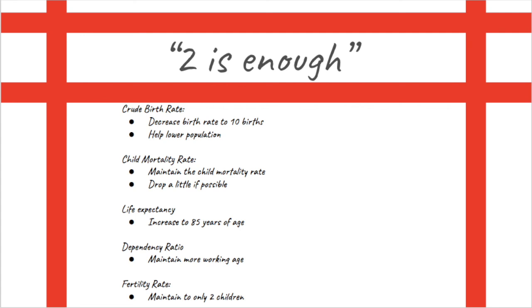Something we could also work on is to maintain the child mortality rate as it is at the perfect number of 27.2. But if we lower that even more, to maybe 10 or 15, our population could really benefit from it. This could also help maintain the fertility rate of 2.28 children, because by these children staying alive, there is no need of having another child, and by doing so, the fertility rate can even drop down to 2 children per woman.